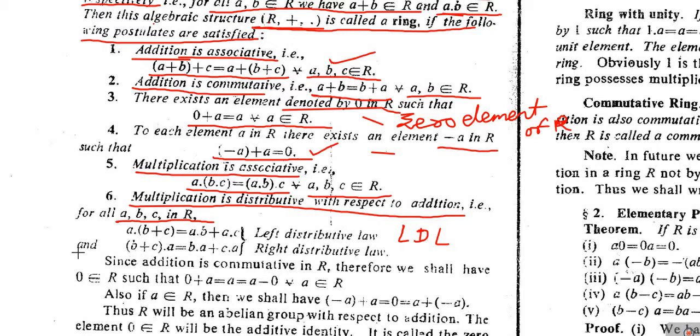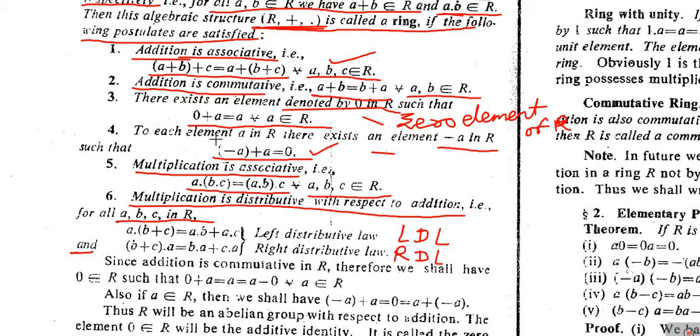And also we must have (b + c)a equal to ba + ca, and this is the right distributive law, in short written as RDL. So in the algebraic structure, multiplication must be distributive over addition from both sides, from the left side as well as from the right side. If all such six postulates are satisfied by the algebraic structure (R, +, ·), then we say that this algebraic structure is a ring.